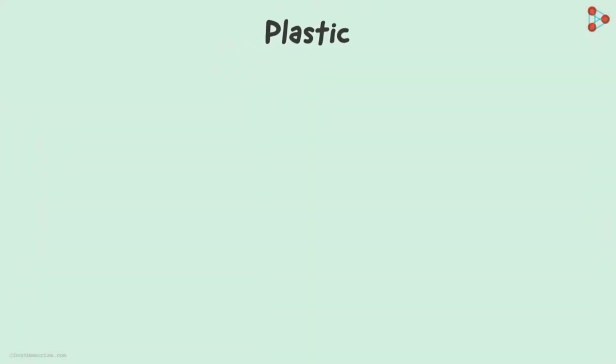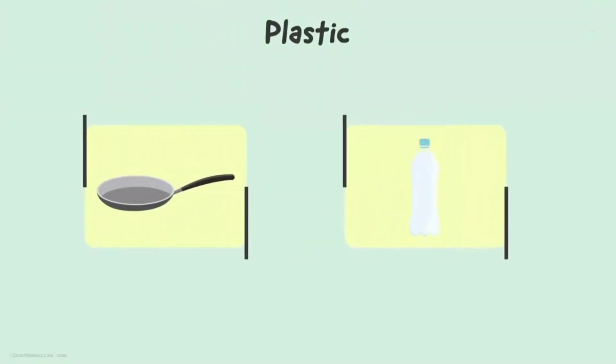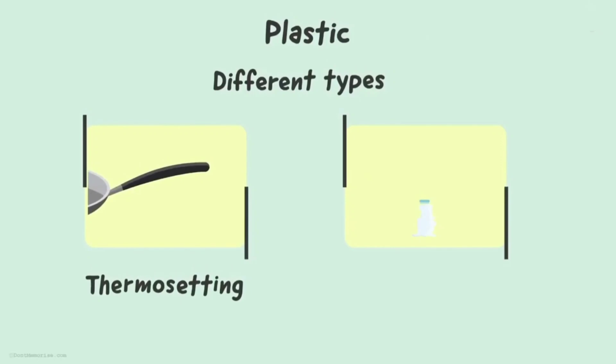Plastics can be classified into two major categories. Let's consider two examples: the handles of utensils and a water bottle. So, what will happen when you heat them? The bottle will melt within no time, but the handle will heat up without much physical change. Can you tell me why? If both are plastics, why is there a difference? That's because there are two different types of plastics. The first, which makes up the handle, is called thermosetting plastic, while the other type is referred to as thermoplastics. Looking at heating, can you tell the basic difference between the two?